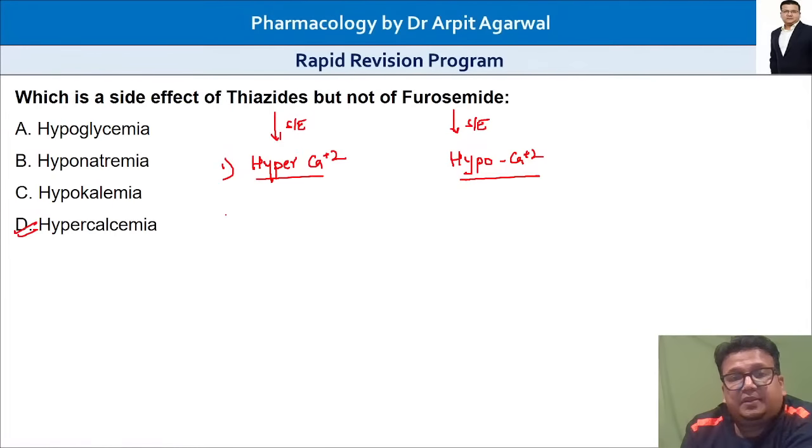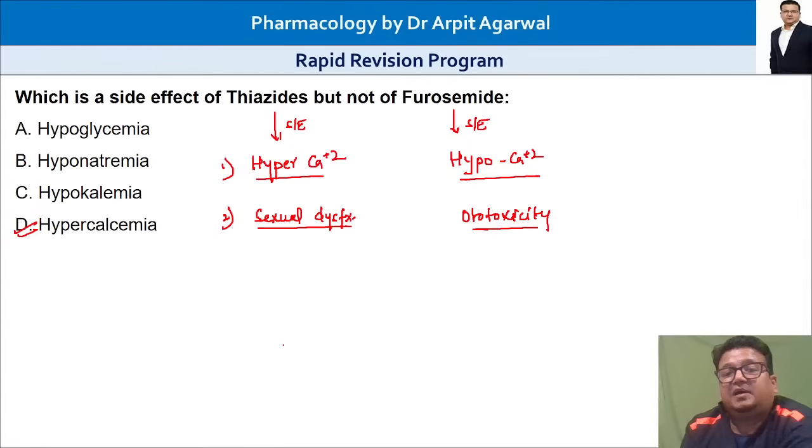Another side effect: thiazides cause sexual dysfunction. Erectile dysfunction can occur with thiazides, and furosemides cause ototoxicity. Thiazides are not ototoxic, furosemide is. Thiazides cause sexual problems, erectile dysfunction. Furosemides do not.